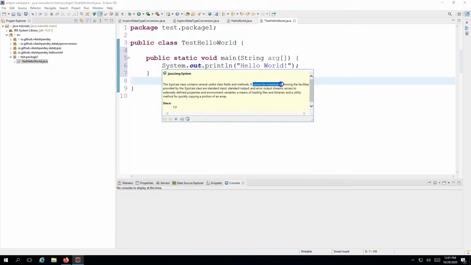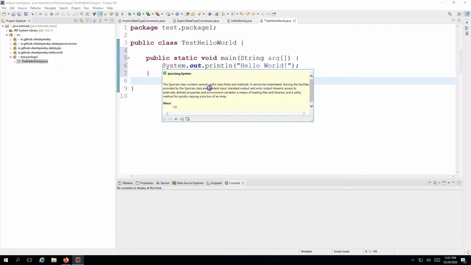It cannot be instantiated, meaning you cannot create an object of it, and it provides many facilities like standard input, standard output, and error output. Exactly what we want to focus on here, because we want to use the System class to print something on the standard output. The standard output in this case is the console. So if you want to input something, or output something, or output an error, then you need to use the System class.